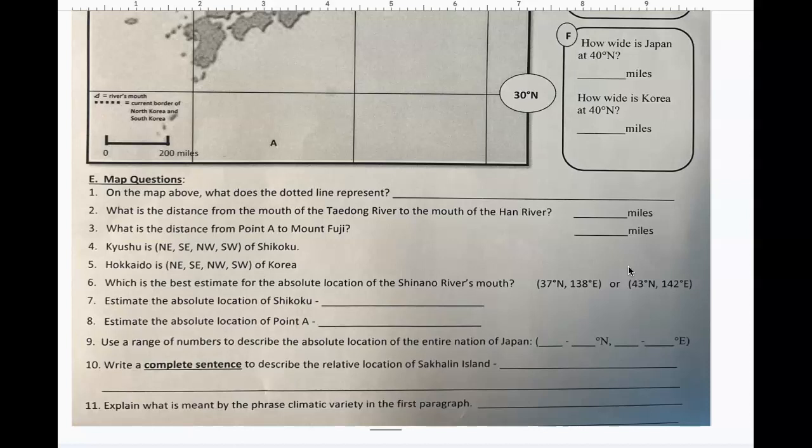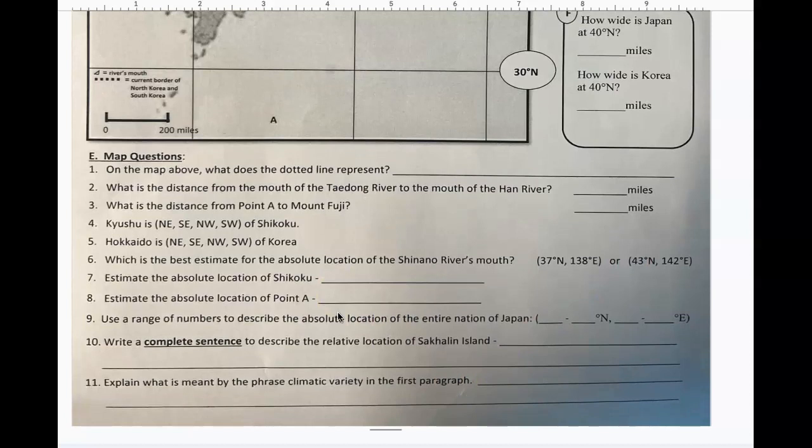Number 7, estimate the absolute location of Shikoku. Number 8, estimate the absolute location of point A. Number 9, use a range of numbers to describe the absolute location of the entire nation of Japan.